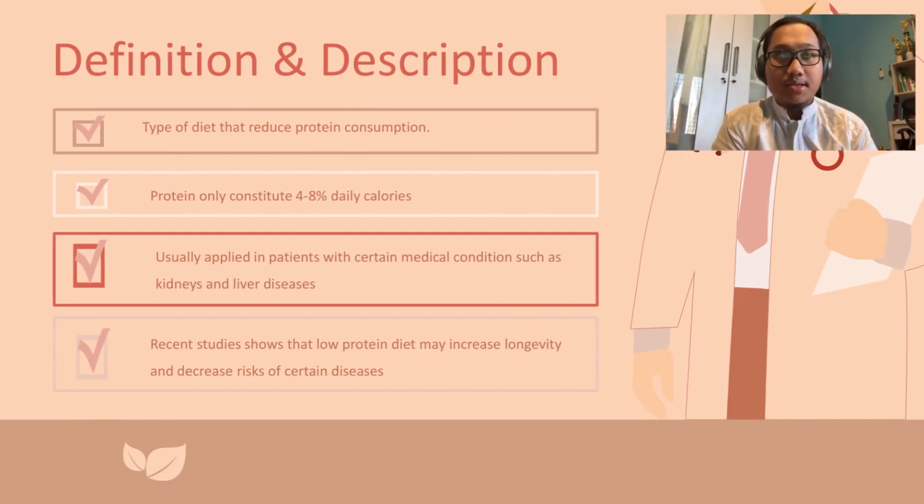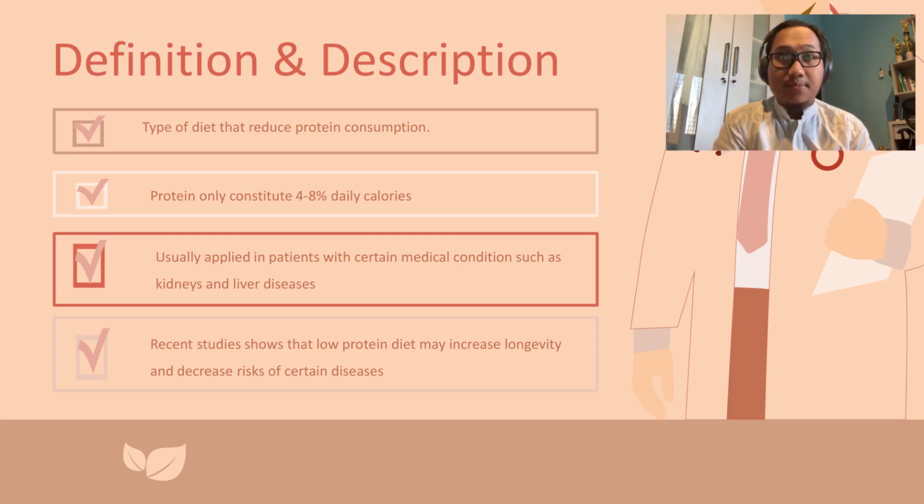So today I will describe about low protein diet. So low protein diet is a type of diet that reduces the consumption of protein, typically so that it constitutes 4 to 8% of daily calories. For comparison, the average person is generally recommended to get at least 10 to 50% of their daily calories from protein. Reducing protein intake can be therapeutic for people with a certain condition.